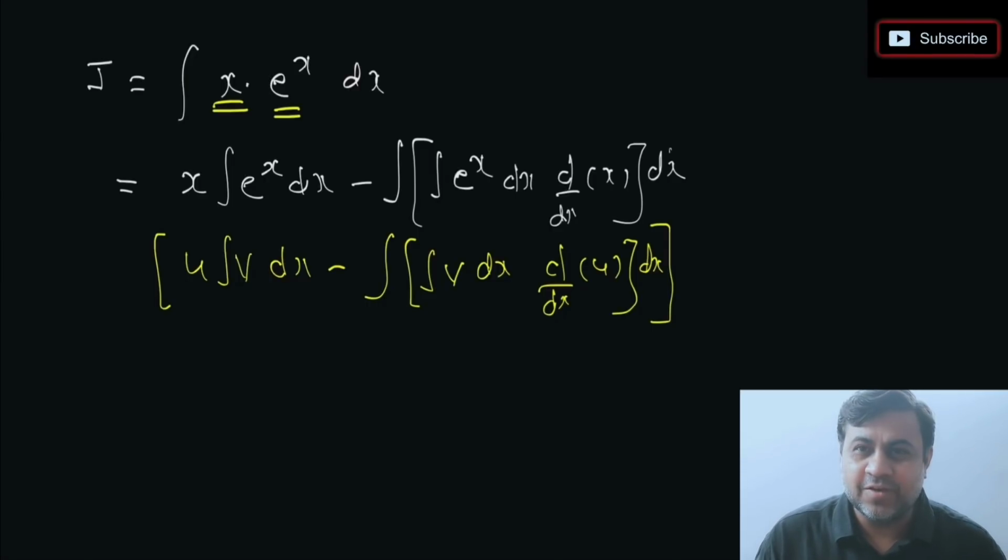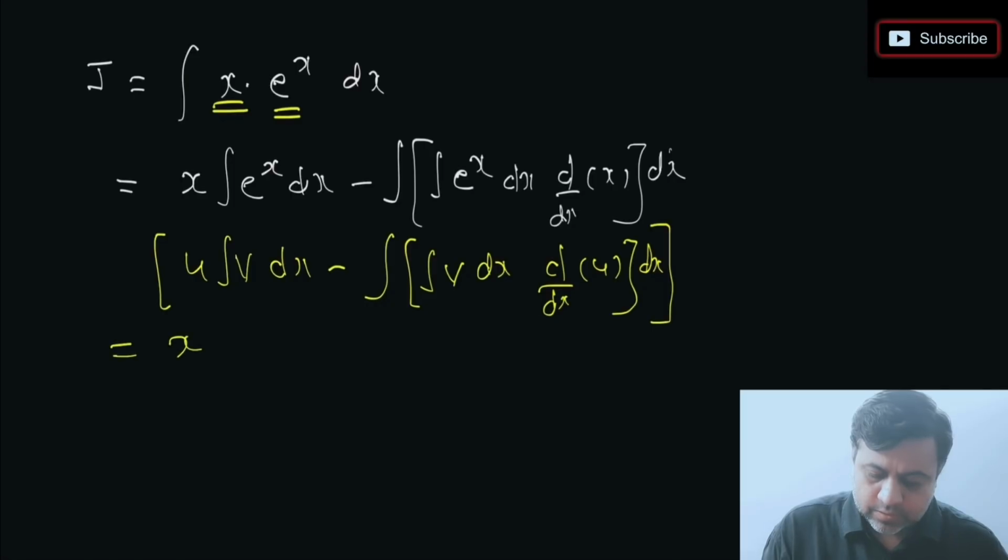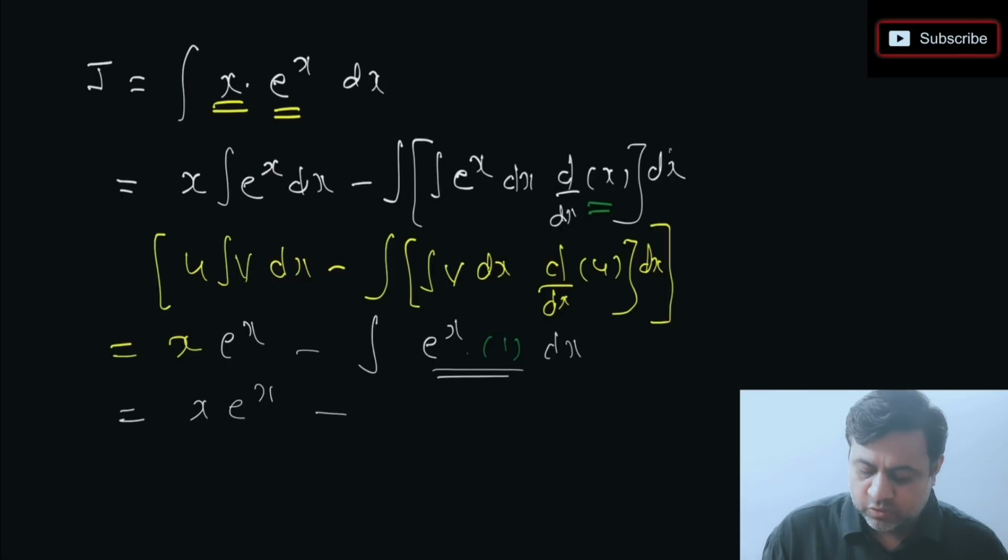What is the derivative of x? What is the integration of e power x? It is e power x. So we just write down those values. So x, integration of e power x is e power x, minus integration of e power x is e power x, derivative of x. If I have to take the derivative of x, that will be 1. So I'm writing it here 1, everything with respect to x. So I'm writing dx. So what I do next is x e power x minus e power x into 1, we'll do, so e power x, that is dx.